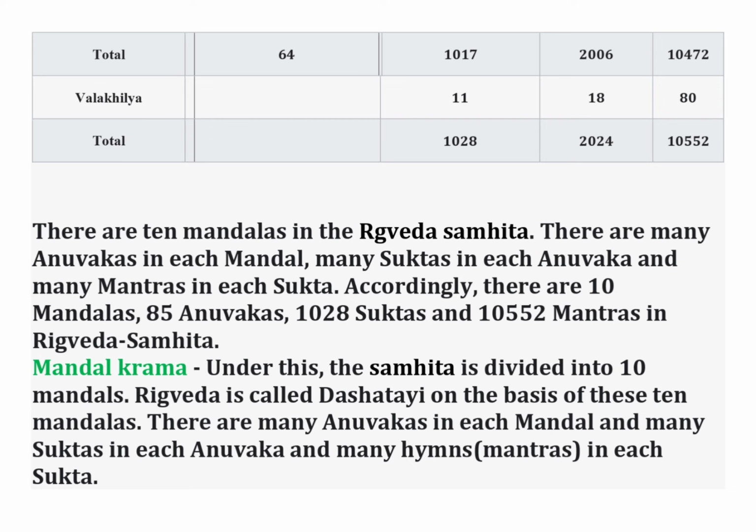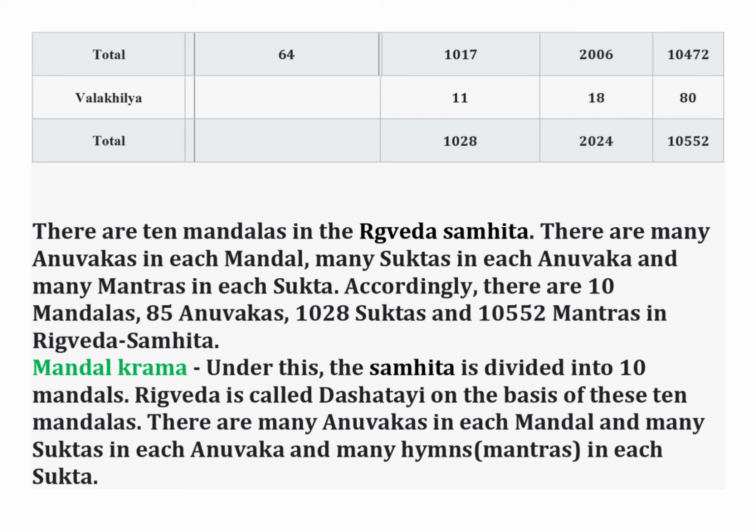Now we are going to see Mandal Kram. There are 10 Mandals in the Rigveda Samhita. There are many Anuvaks in each Mandal, many Suktas in each Anuvak, and many mantras in each Sukta. Accordingly, there are 10 Mandals, 85 Anuvaks, 1028 Suktas, and 10,552 mantras in Rigveda Samhita.